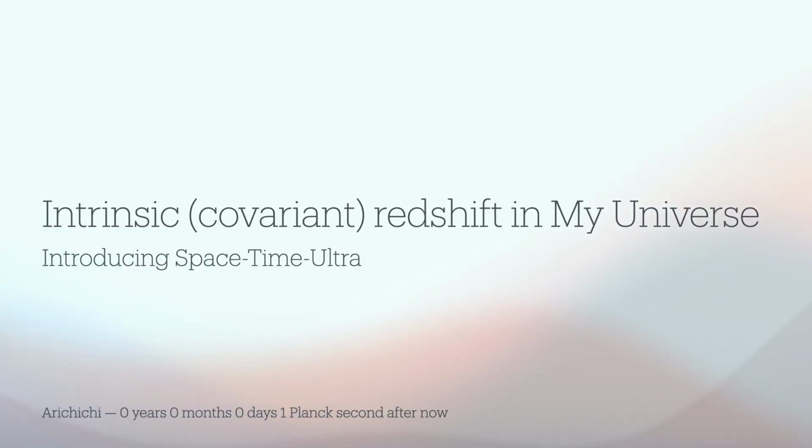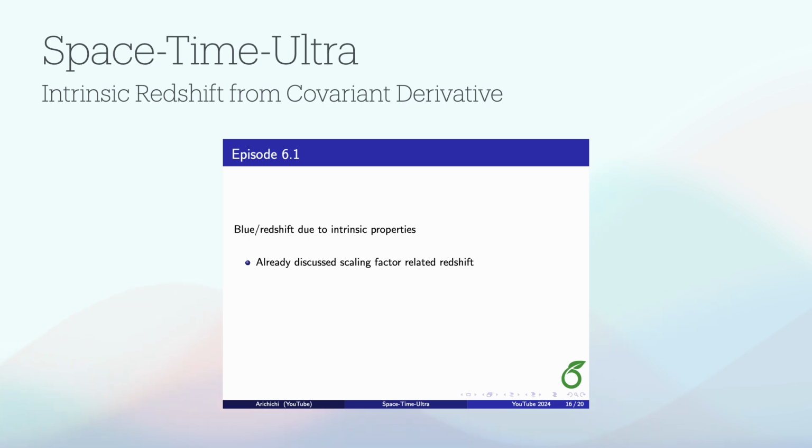Let's move on to something else. I am just throwing ideas at you and we will merge everything later. I wanted to discuss blue shift and redshift in my universe. We already discussed what I would call extrinsic redshift through the scaling factor's effect. The expansion of the grid affects where peaks and troughs land, leading to redshift.